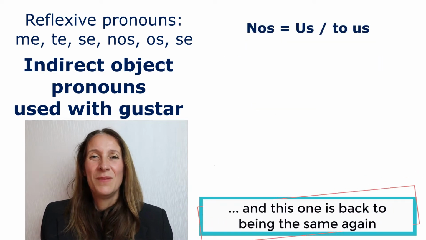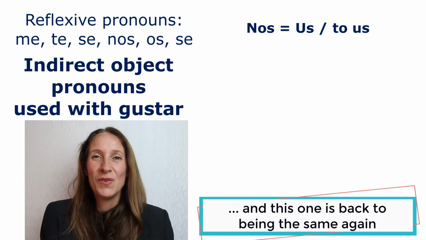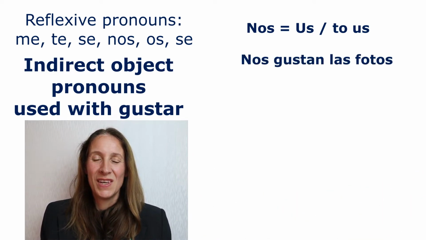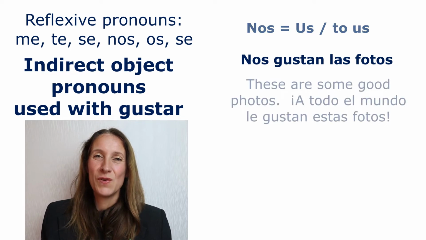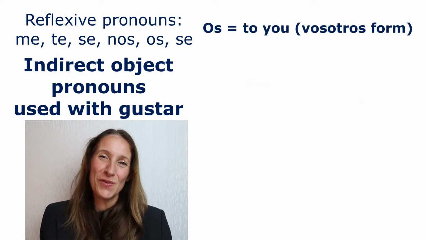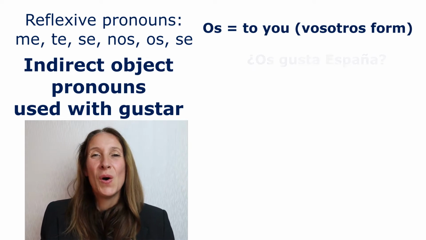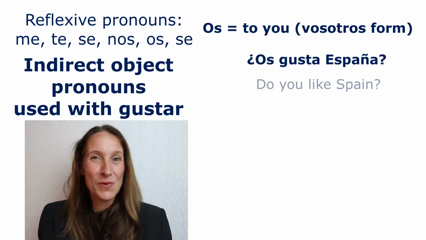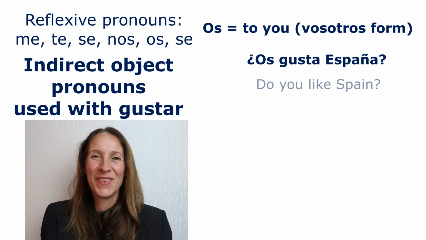Nos means to us. Nos gustan las fotos. Os means to you when it's vosotros. So, os gusta España. Do you like Spain? Os gusta España.